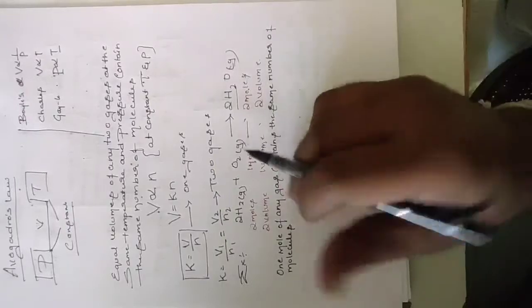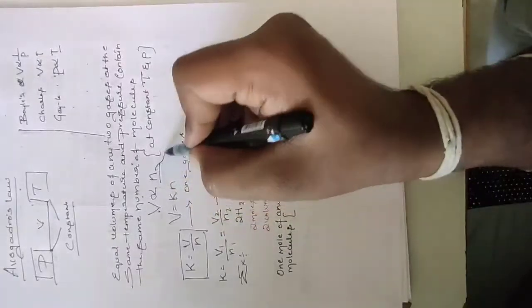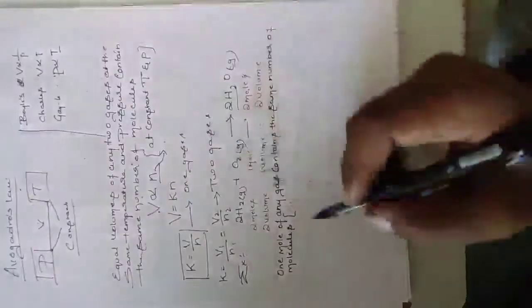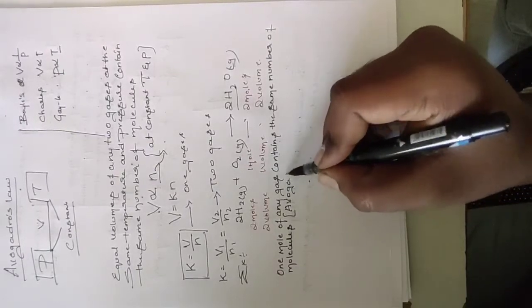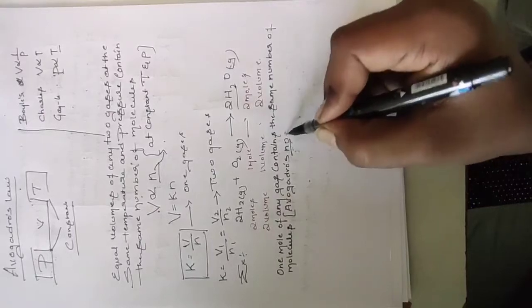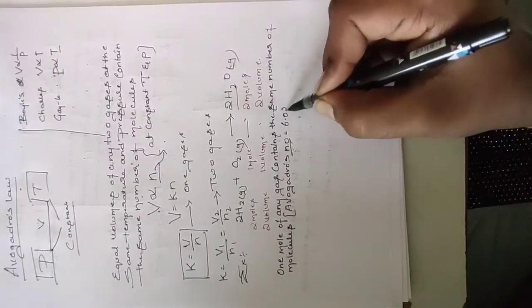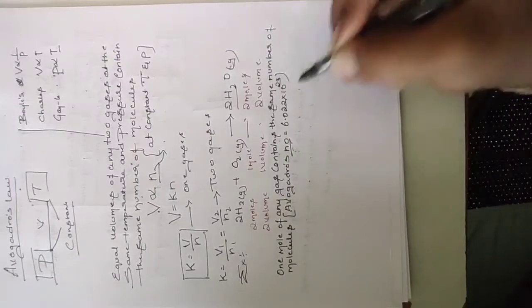That is Avogadro's number, 6.022 into 10 to the power of 23.